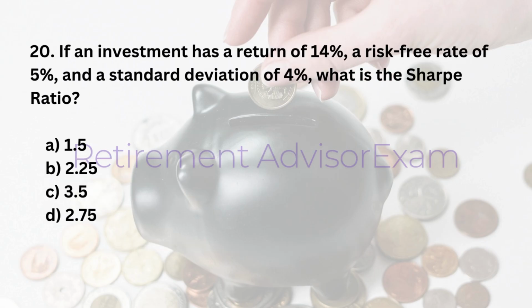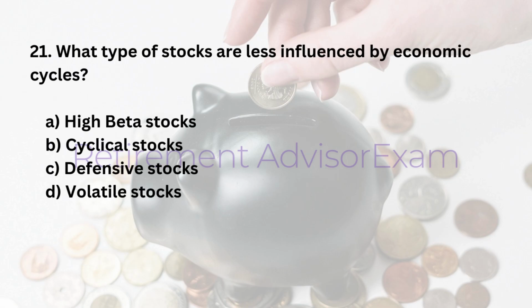20. If an investment has a return of 14%, a risk-free rate of 5%, and a standard deviation of 4%, what is the Sharpe ratio? A. 1.5. B. 2.25. C. 3.5. D. 2.75. Answer: B. 2.25.